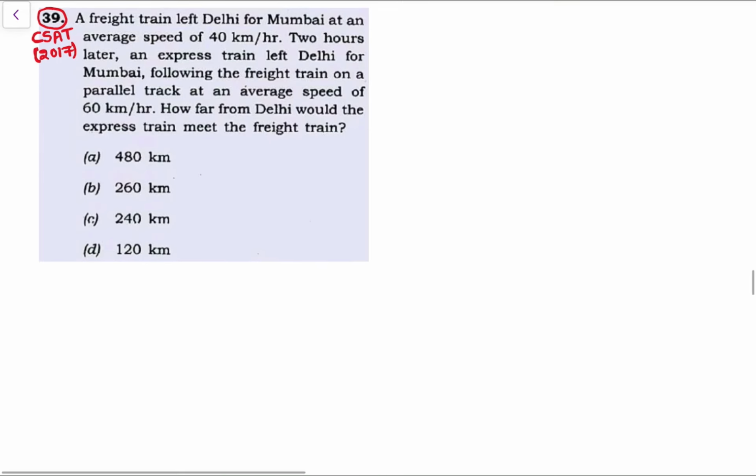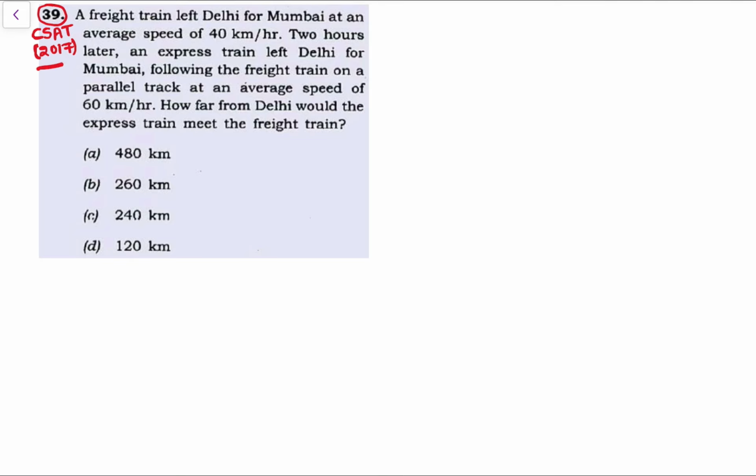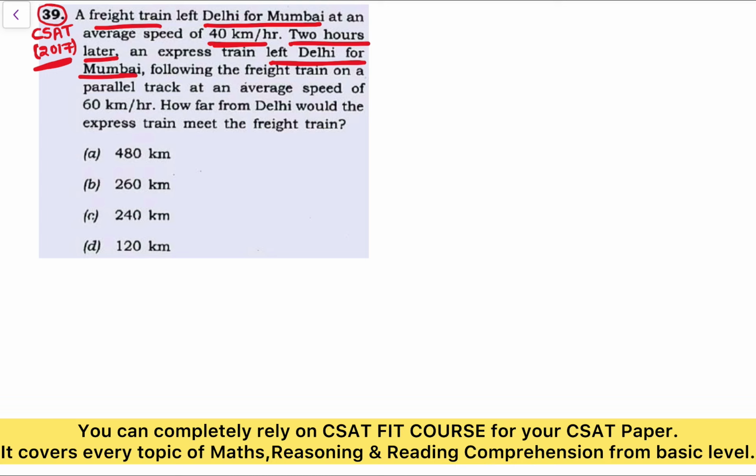See, this is a question asked in the CSAT paper 2017. A freight train left Delhi for Mumbai at an average speed of 40 kilometers per hour. Then 2 hours later, an express train left Delhi for Mumbai following the freight train on a parallel track at an average speed of 60 kilometers per hour. How far from Delhi would the express train meet the freight train?